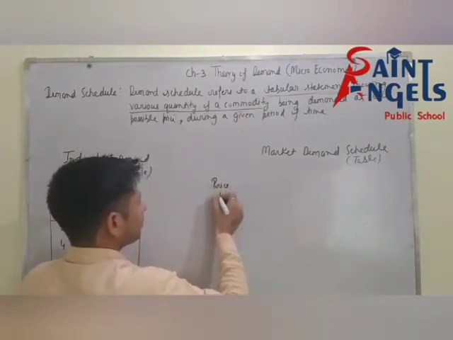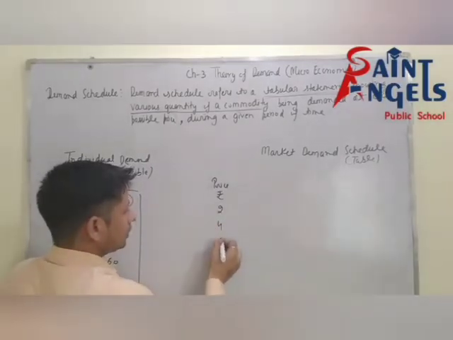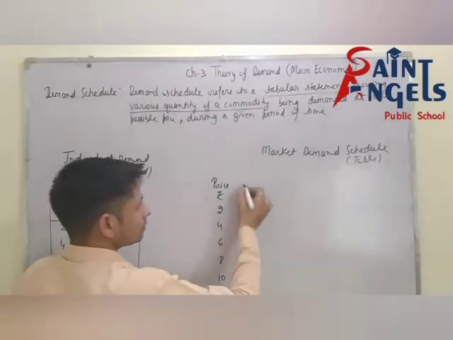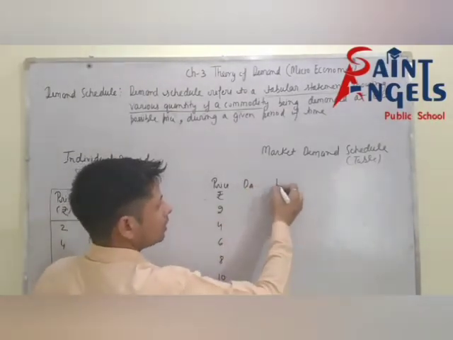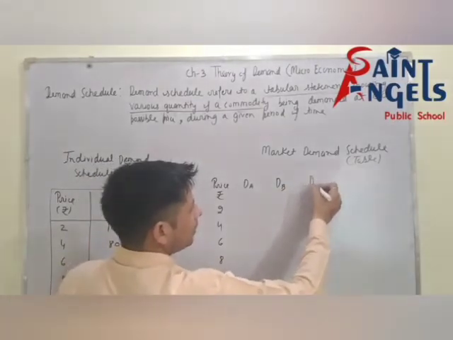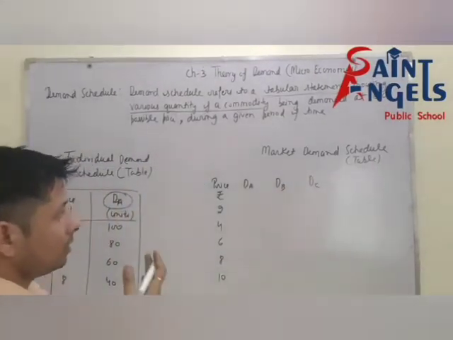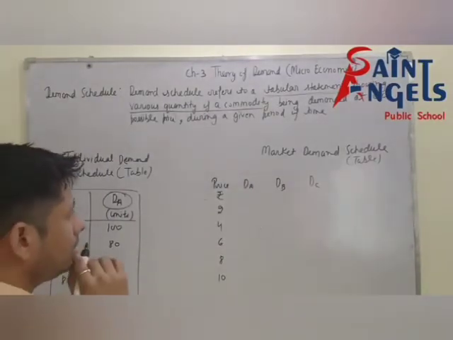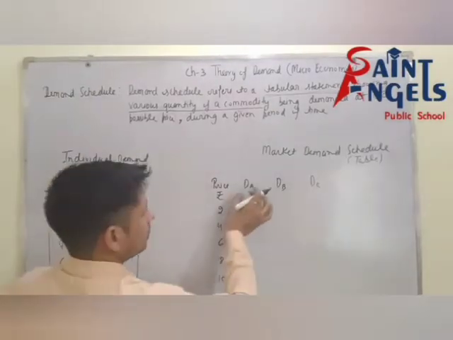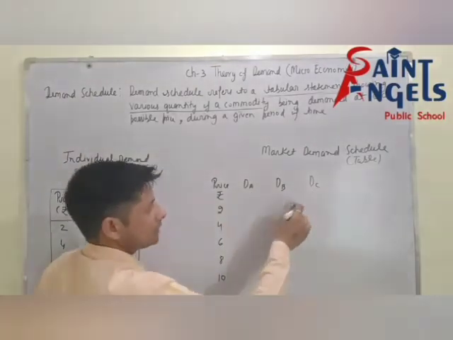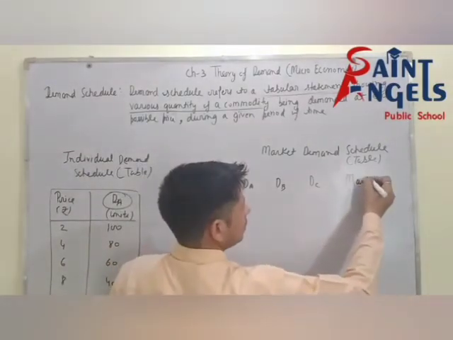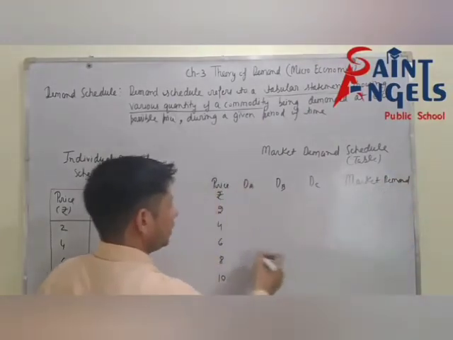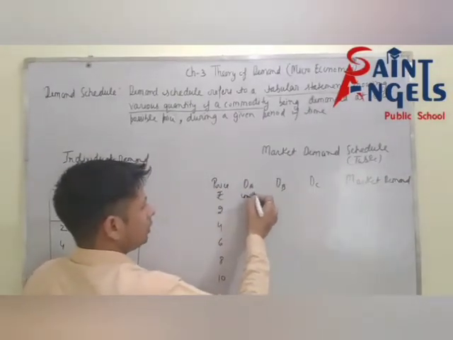After this, see here, price: 2, 4, 6, 8, 10. Now price is increasing. See, demand of A consumer, demand of B consumer, and demand of C consumer. As you know, we are taking more than one consumer. Then after this, we will calculate market demand. Demand of consumers in units.